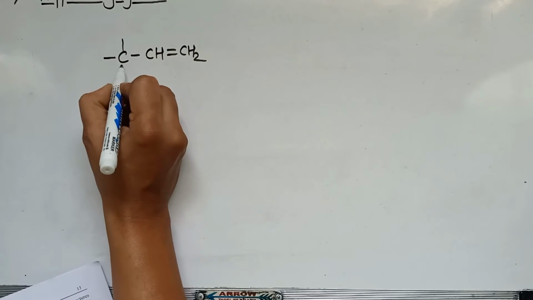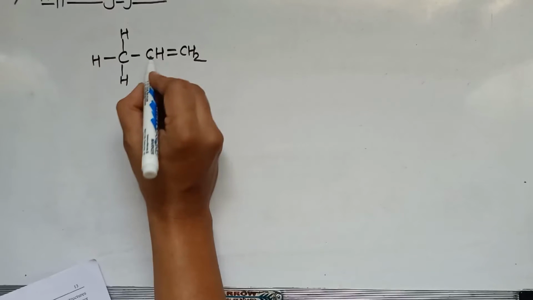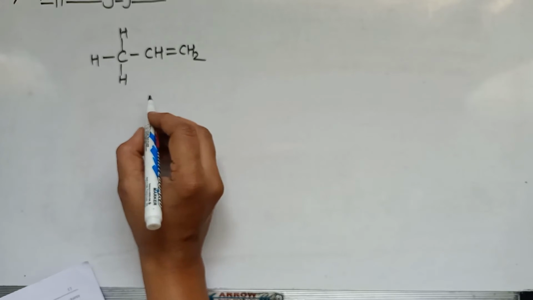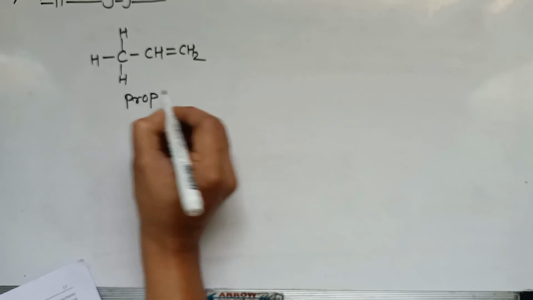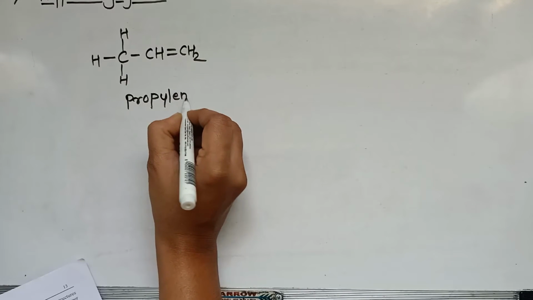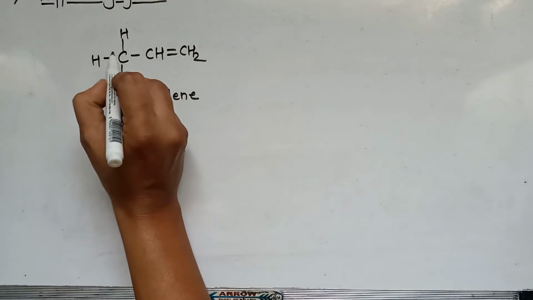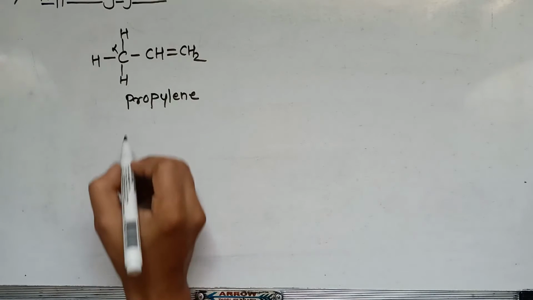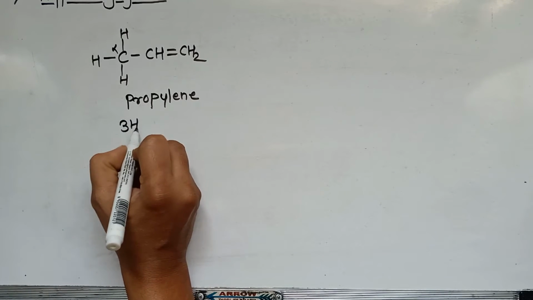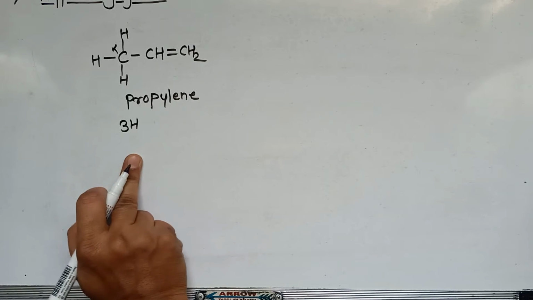What is the name of this compound? It is very familiar to us. 1, 2, 3 means it is a propene, right? This is a propylene. Here this one is the alpha carbon. This alpha carbon is having how many hydrogens? 3 hydrogens. So it shows 3 hyperconjugating structures.